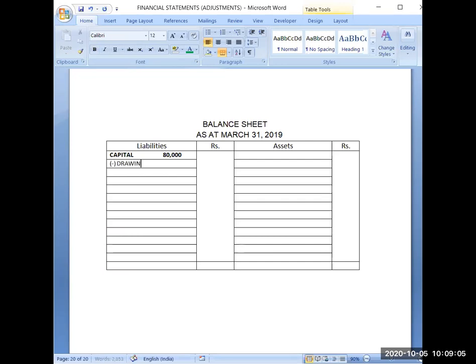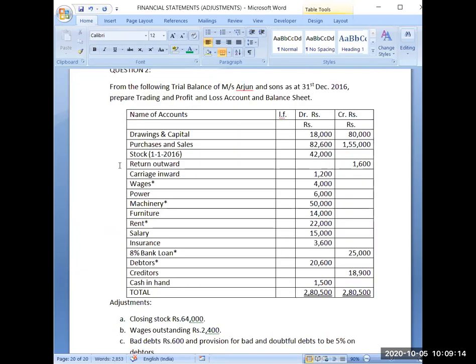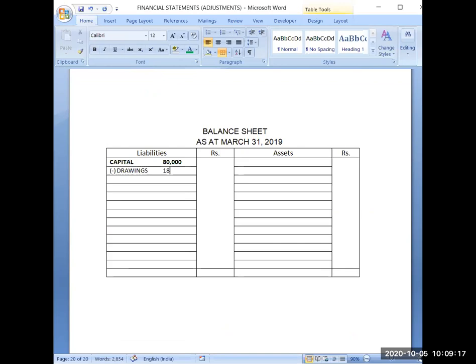So drawings are 18,000. However, drawings have debit balance. We can write on the asset side also, but generally we present it as deduction from capital amount. Now the amount will be, after deducting it, it will come 62,000. Because I have to add profit or subtract loss from this amount, that's why I am keeping space for this also.